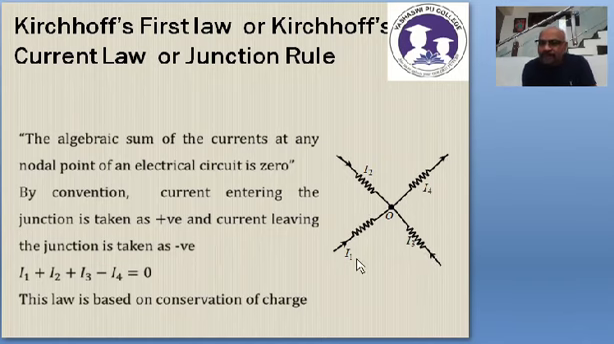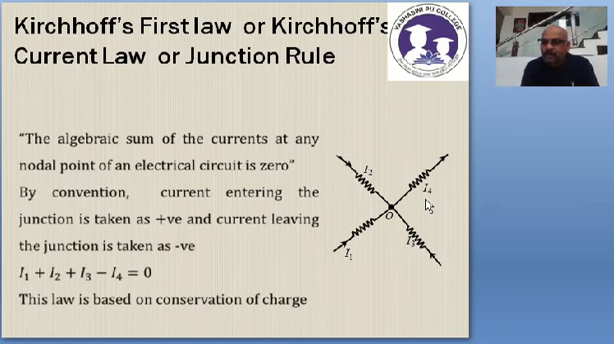The law is very simple. At a junction, at a node in an electrical network, the sum of incoming currents is equal to the sum of outgoing currents. That means I1 plus I2 plus I3 is equal to I4, because the sum of incoming currents is equal to the sum of outgoing currents. Current cannot stay at the junction. Whatever charge comes in, the charge should go away. Therefore, it is based on the law of conservation of charge.